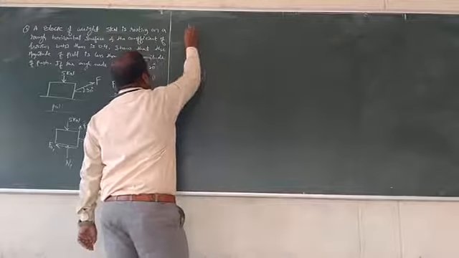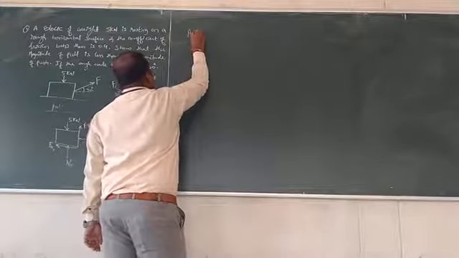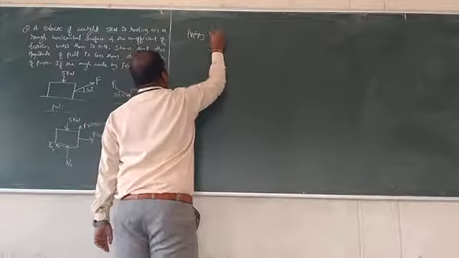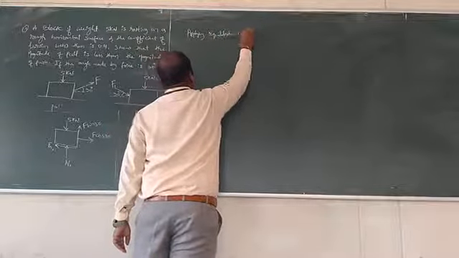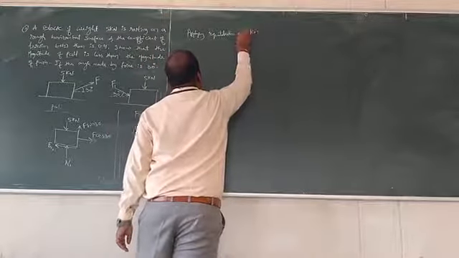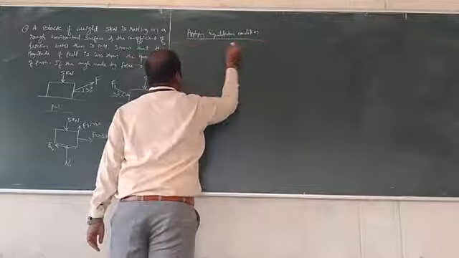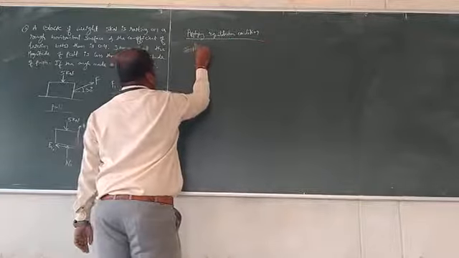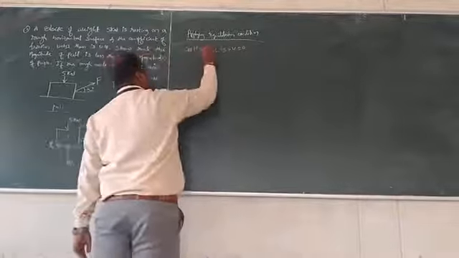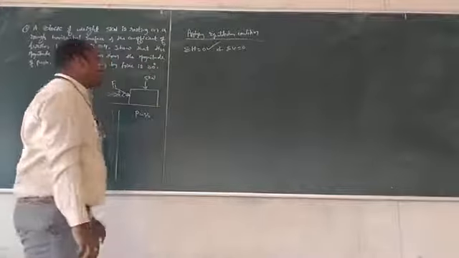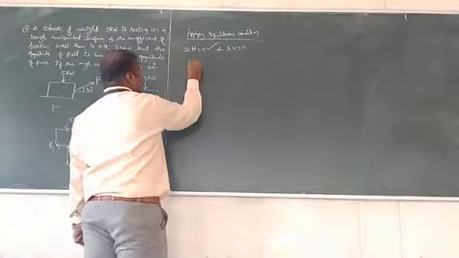Now apply the equilibrium condition. The equilibrium conditions are summation of H equal to 0 and summation of V equal to 0. First I will use summation of H equal to 0.